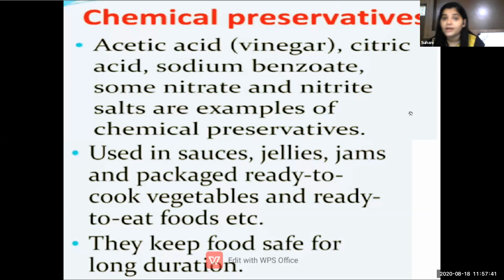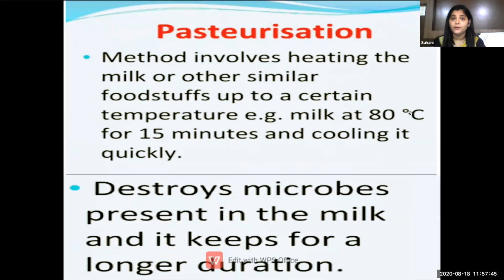These are all chemical preservatives. Next we are going to learn about pasteurization. Now students, I have seen this word somewhere in my day-to-day life. मैंने ये word जो है वो मैंने मेरे day-to-day life में देखा है.